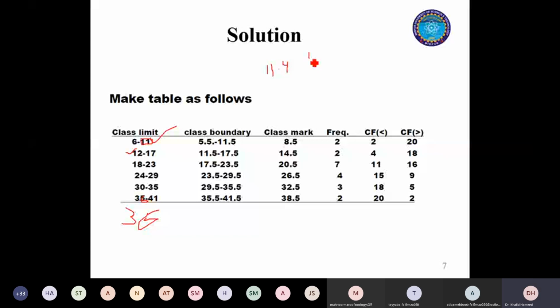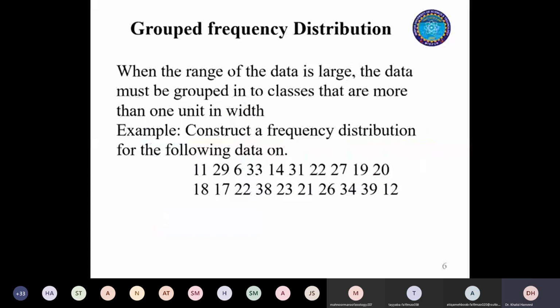So what you do, when your data set does not have any fractions like 5.5, 11.5, 11.4, 11.6, is make class boundaries by increasing the precision by 1 unit. So in my body weights data, there are no decimal points: 11, 29, 6, 33, 14, 31, 22, 27, 20, 18, 17, 22, 20, 38, 23, 21, 26, 34, 39, 12.